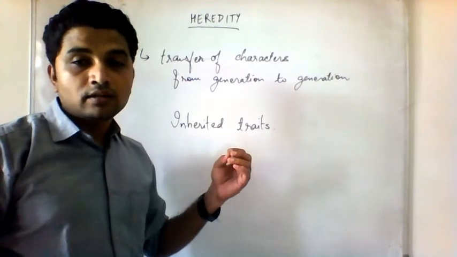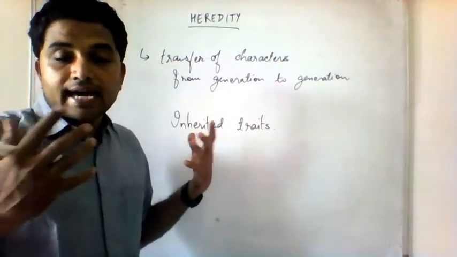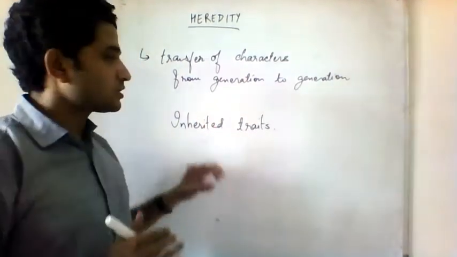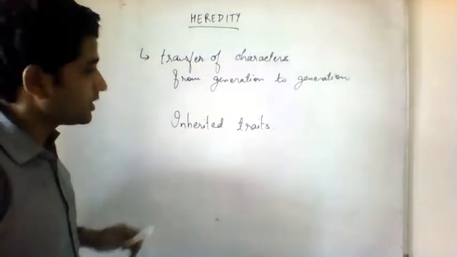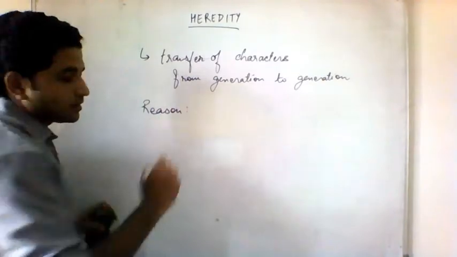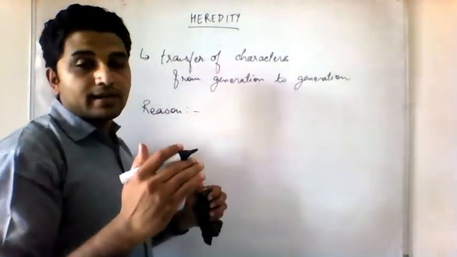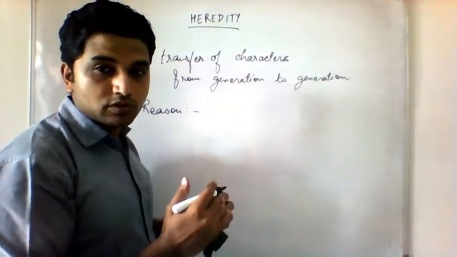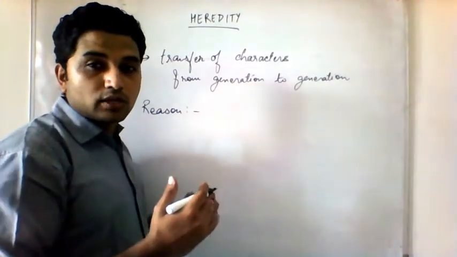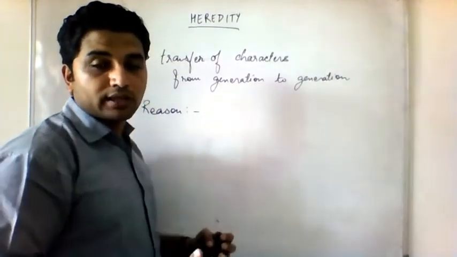What is the reason for these inherited characters that are coming into us? How do certain characters from parents enter into the child? How are they carried over generations? So let us see what is the reason behind inherited traits. The main reason is that when parents reproduce, during the process of reproduction, they are actually handing over their DNA to the offspring, the child.